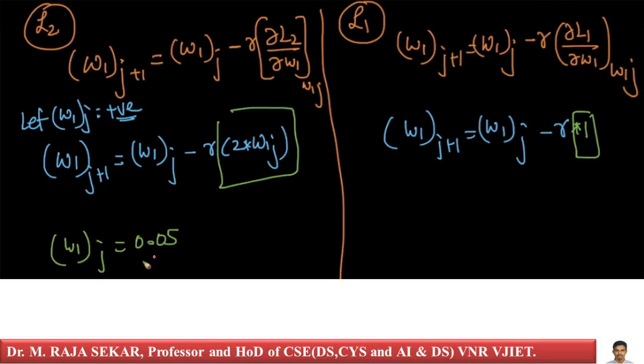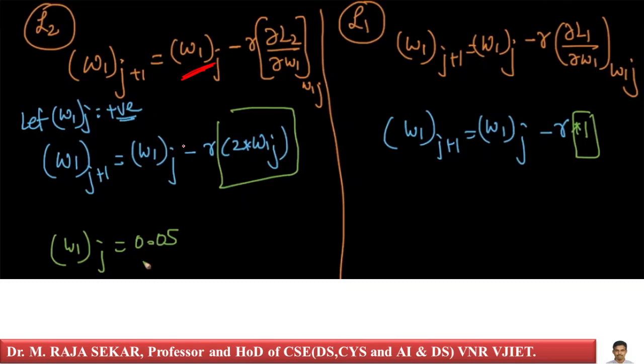Now what happens here? The slope is so small, because W1j is equal to 0.05, which is just near the minimum value, that is 0.